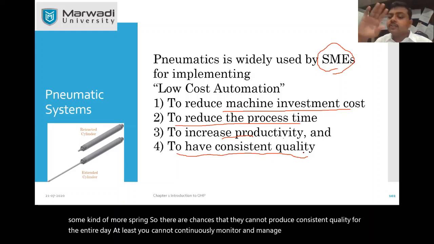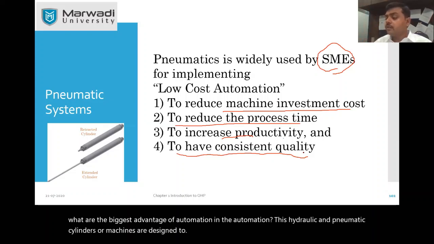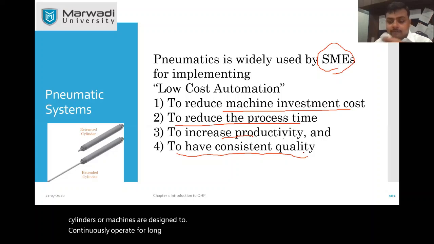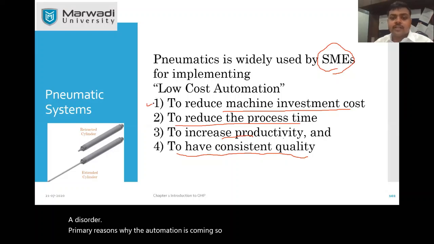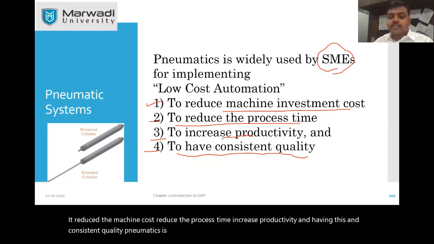On the contrary, what is the biggest advantage of automation? In automation, hydraulic and pneumatic cylinders or machines are designed to continuously operate for long hours for the same activity without getting tired. So these are the primary reasons why automation is coming so fast to industry. It reduces the machine cost, reduces the process time, increases productivity, and gives a consistent quality. Pneumatics is particularly found in small and medium enterprises because it is significantly lower in cost as compared to hydraulics.